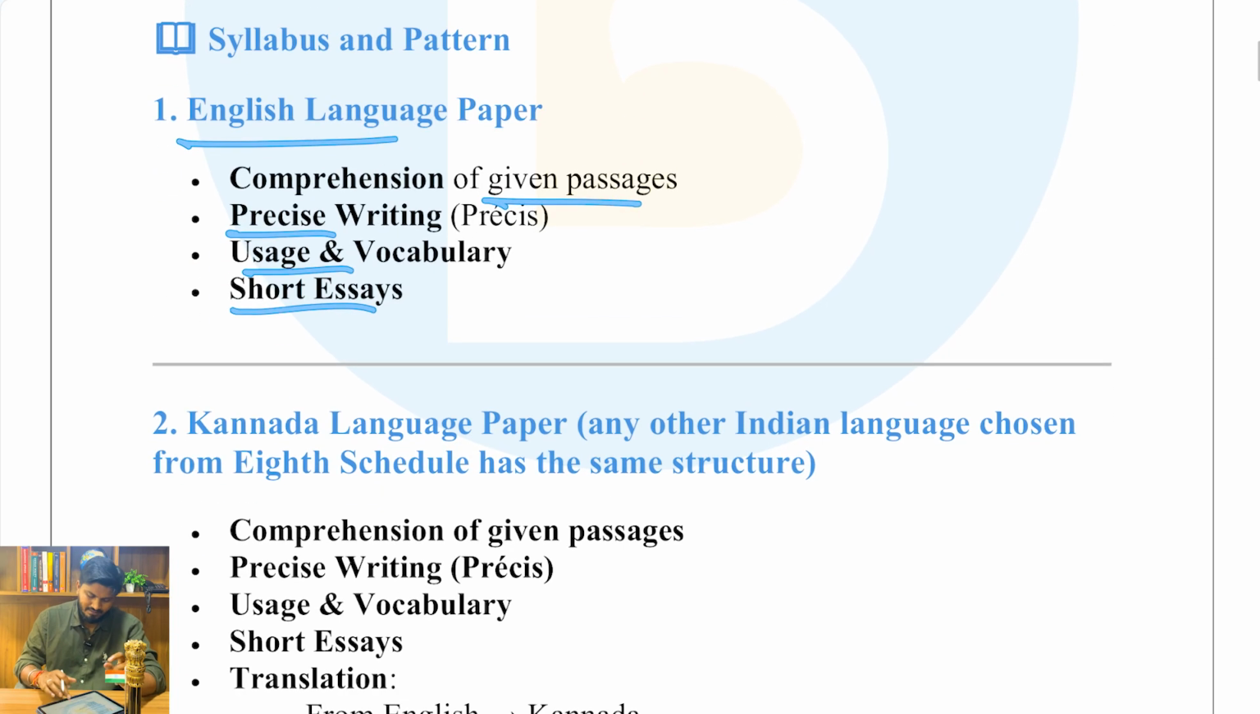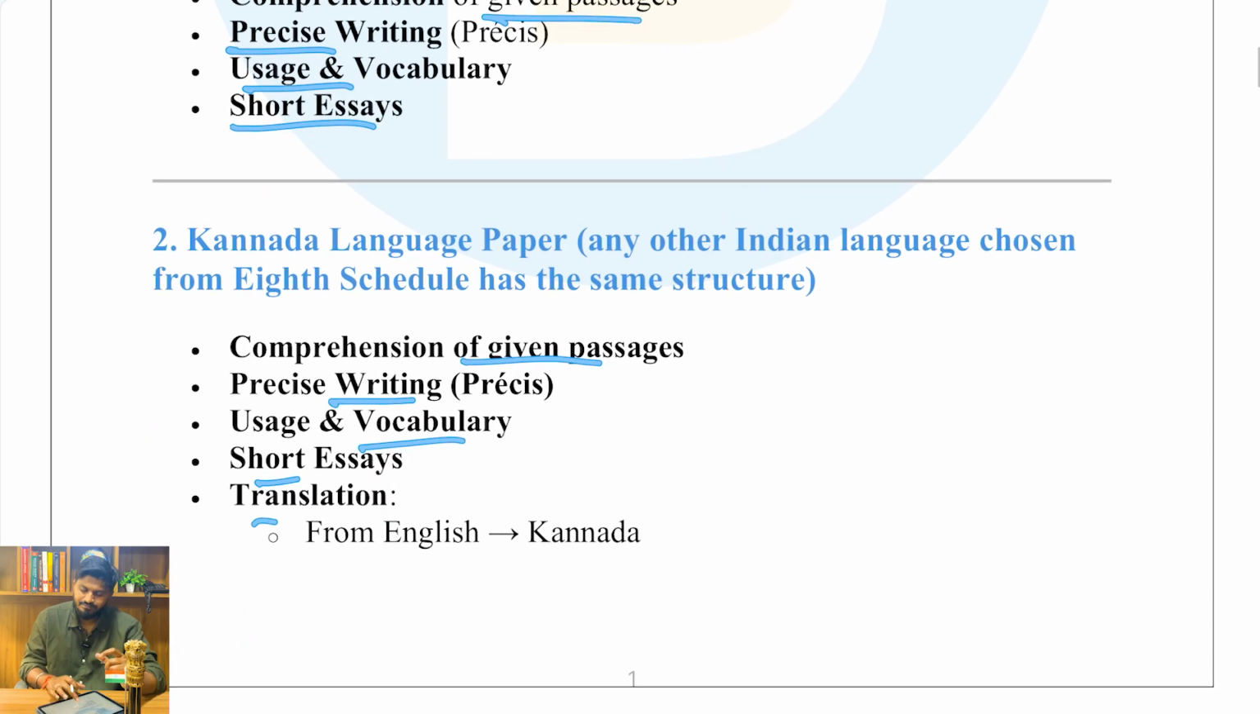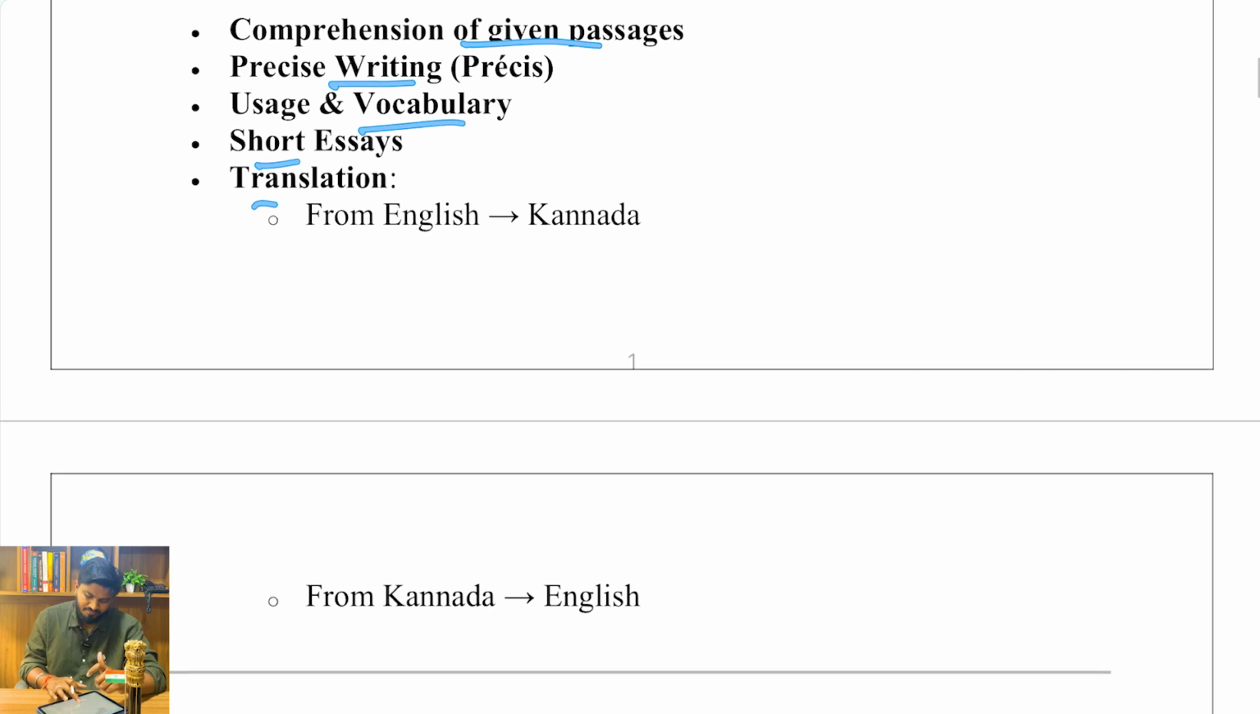Then the Kannada language paper, or any other Indian language chosen from the 8th Schedule, has the same structure for students belonging to other states. Here also there will be comprehension of given passages. Second will be precis writing, and then usage and vocabulary, again antonyms, synonyms, etc. A short essay will be there here also. One peculiar thing here is translation: you have to translate from English to your own language, in this case Kannada, and also from Kannada to English.